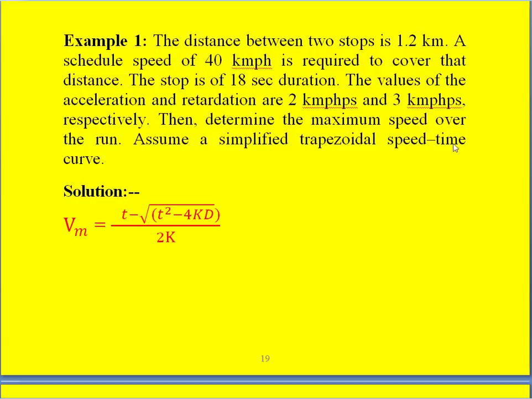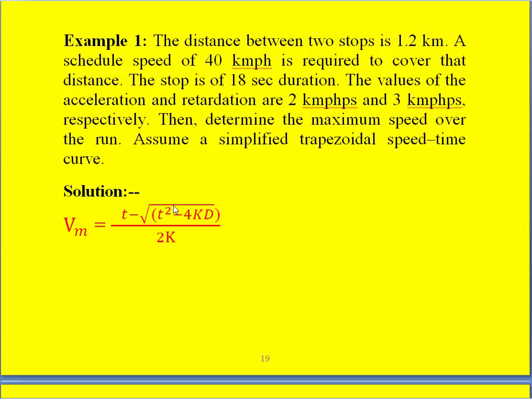So in the mainline service trapezoidal speed time curve, the maximum speed equation is given like this: Vm is equal to t minus root of t square minus 4kd, divided by 2k. So here, if you know this t and if you know this k and d, then we can calculate the maximum speed. So here we have to calculate all these things.